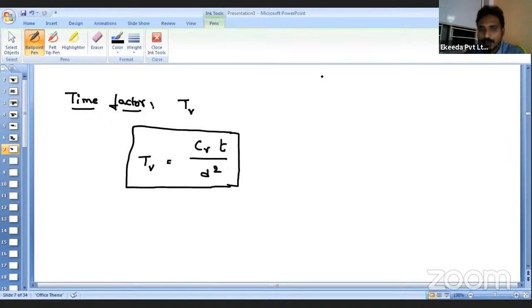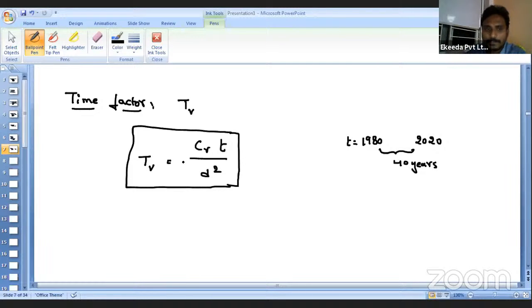That means, suppose the consolidation started in 1980. Suppose you want to analyze in the year 2020. What is the time gap between these two? The time gap is nothing but 40 years. So in these 40 years, if you want to find out what settlement has happened, or how much consolidation has happened in the soil, meaning how much soil water has been expelled from the soil, or how much consolidation is pending, then t is nothing but the time gap between the two.